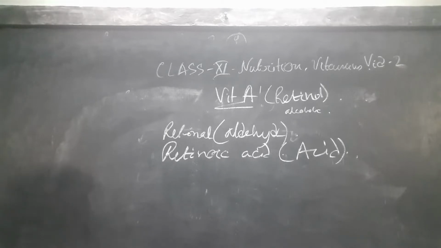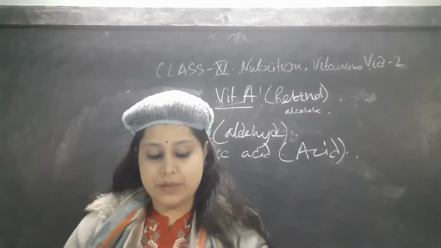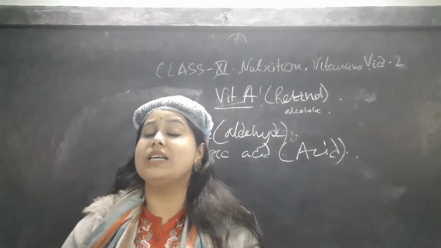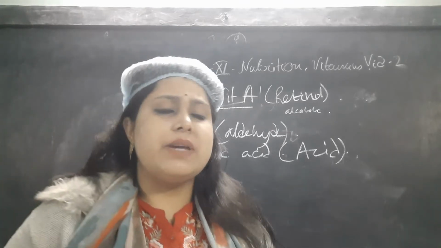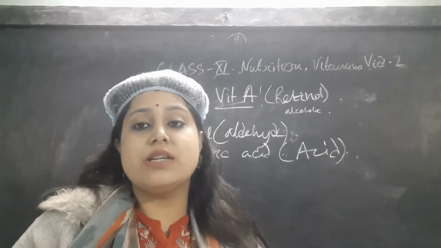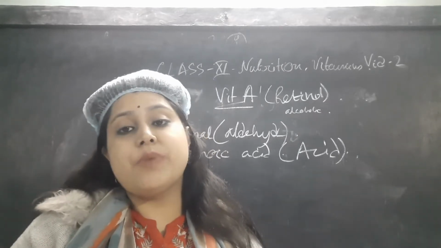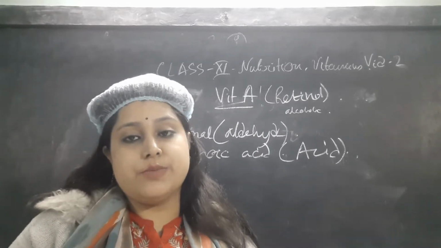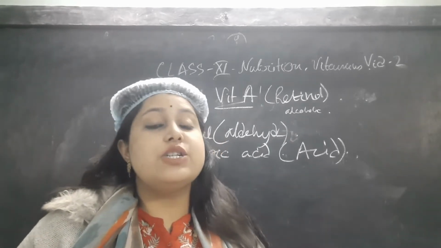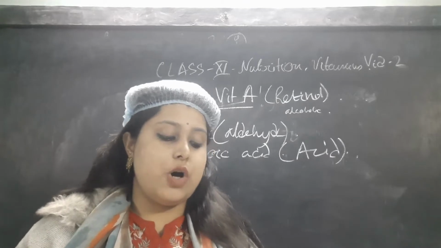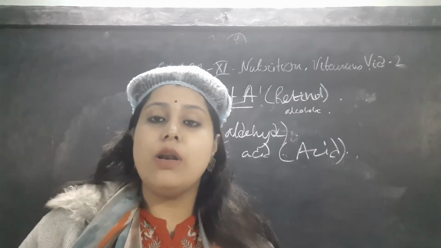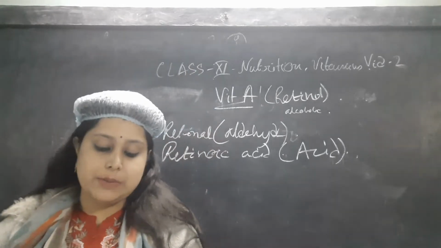Now we are going for the sources. What are the sources of it? Mainly plant sources are amaranth, kochia leaves, spinach, carrot, pumpkin, jackfruit. These are very easy examples that you all know. Then orange, papaya, like all the orange or red colored foods are actually sources of vitamin A. And the animal sources are sheep liver, butter, hydrogenated oil, ghee, egg, cheese, and milk products, which all have vitamin A in sufficient amount.